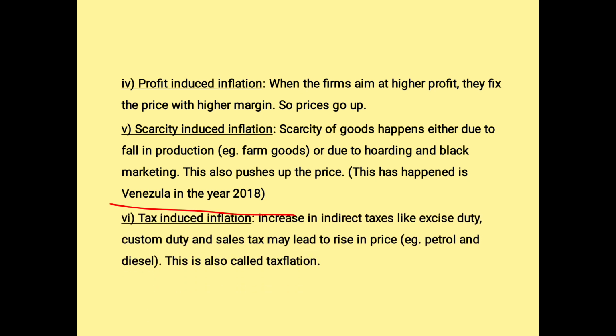Next is tax induced inflation. So what is happening? People have to pay direct as well as indirect taxes. When they pay these taxes, what happens? Taxes may lead to a rise in prices also. This is mainly applicable to petrol and diesel. So what is happening? Tax inflation is increasing because we are supposed to pay more tax.